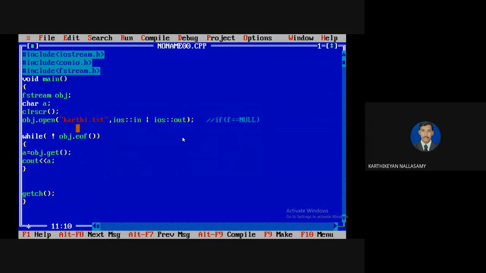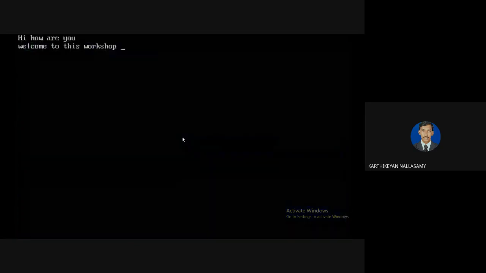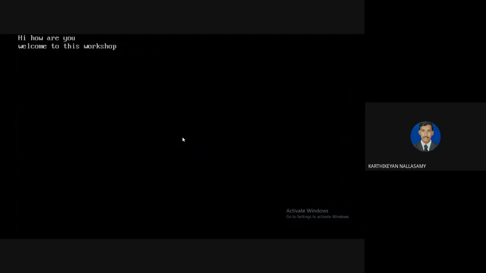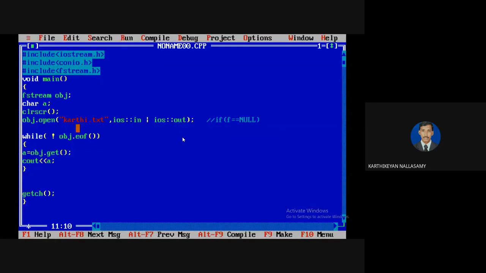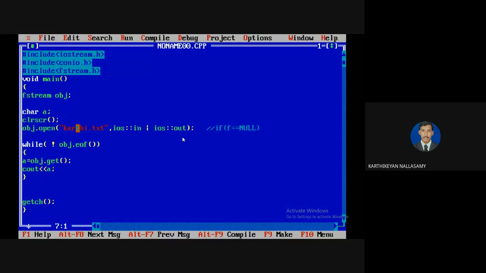Now there is no error, so I'm going to run it. Whatever we have in the file content will be displayed as usual. From that we clearly understand that if you are reading character by character, we can do it this way. Now if you want to open another file, for example, I'm going to read from one more file.